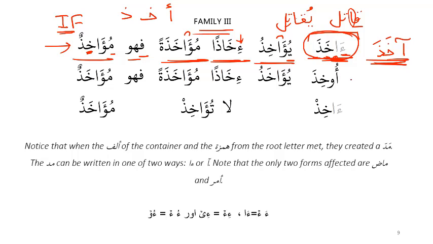Now, checking your memory of what we've studied, what do you think this row is telling us? Ukhiza. Majhul. Yeah, this is majhul. Excellent. And then, why do we have a waw over here? So why is this?